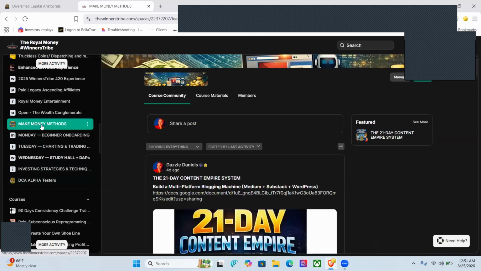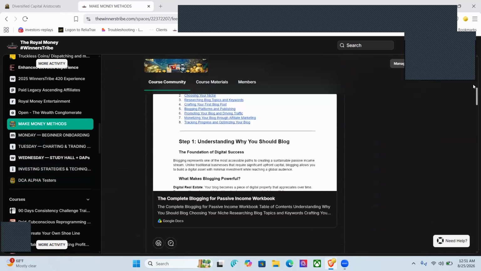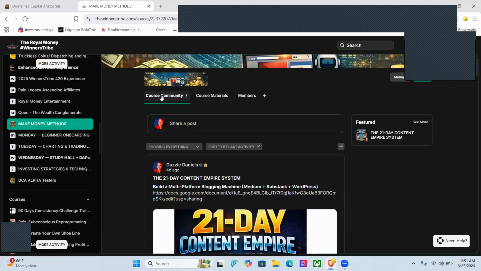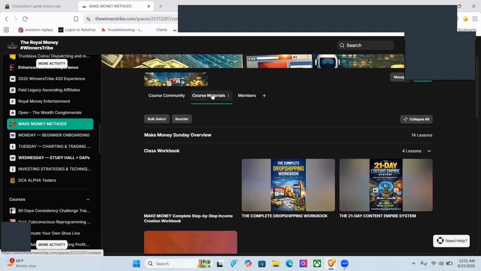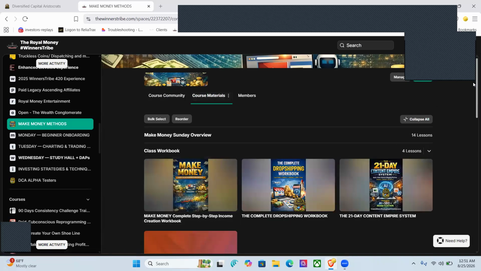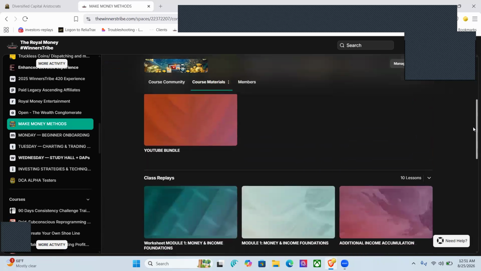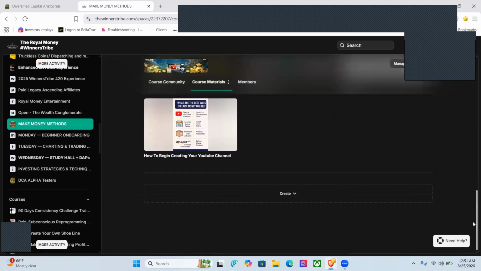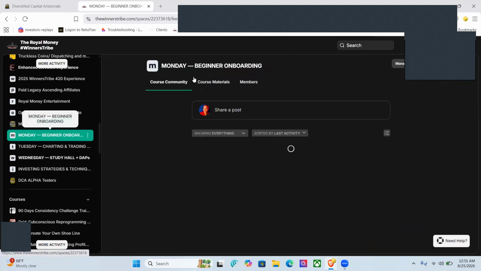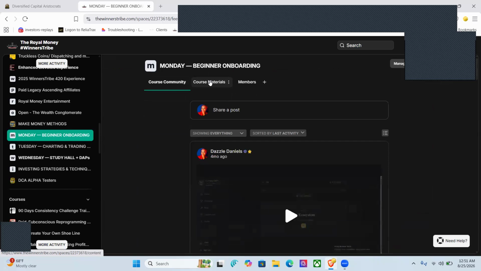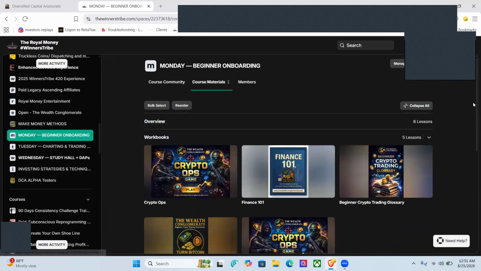Once you click in the group, you'll see the general part, the community part. Then you're going to click on the course materials section. So when you click on the course materials section, you will find videos, workbooks, etc. from the classes. Okay. Again, let's check the Monday line. In the course community, like the course materials, we will see things like that available.